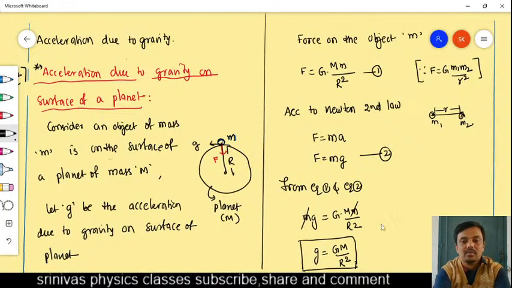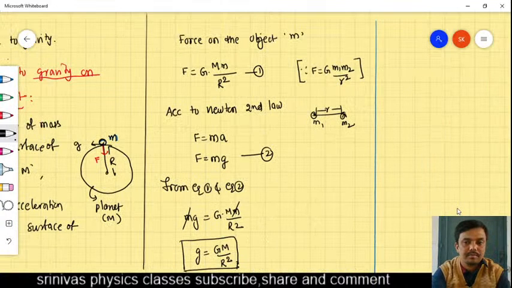In this formula, what is capital G? Capital G, you know already, is the universal gravitational constant. If you want, you write here what is capital G, what is capital M. Note it. Capital G is the universal gravitational constant. Capital M is the mass of the planet. Capital R is the radius of the planet. Okay, right. Take the screenshot. Is it clear, students? Till now? Okay.